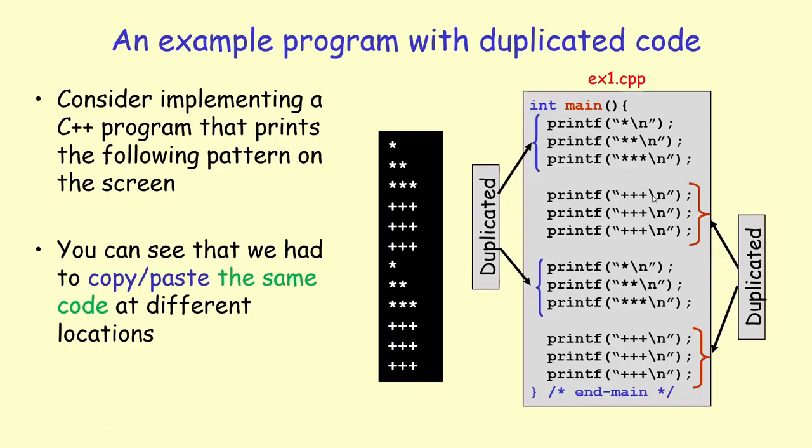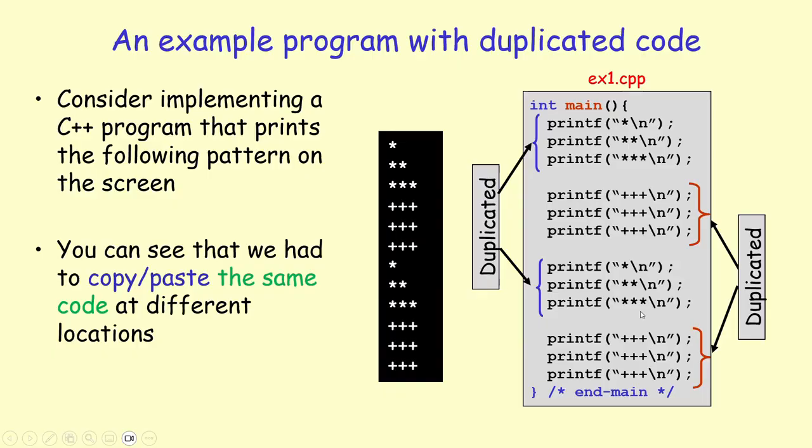You may say, okay, I can put this into a loop that executes these statements twice. But assume that there are some other statements in between printing these patterns, so that it is not possible to put these inside of a loop. The whole point we are trying to make is the following. Anytime I would like to print the triangle pattern or the square pattern inside of my main function, I need to copy and paste this code. There is no way around this problem.